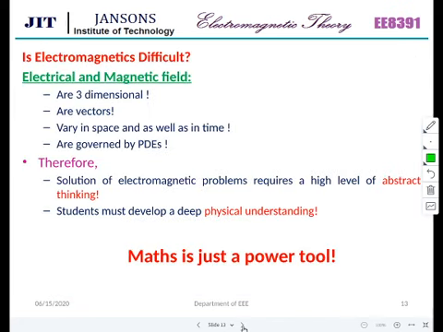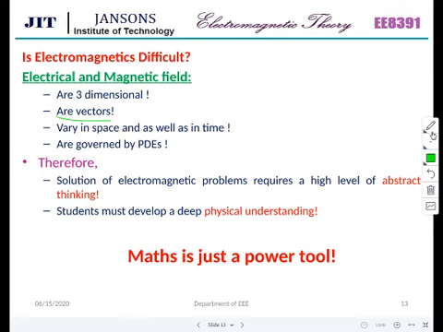Is electromagnetics difficult? Everybody is saying electromagnetics is difficult. EMT, passing EMT is really a tough subject. Why is it so? Why are people thinking like that? The problems are three-dimensional. That is one problem. People can easily compute in two dimensions. When the third dimension is included, people may think that it is tough. Or vectors.